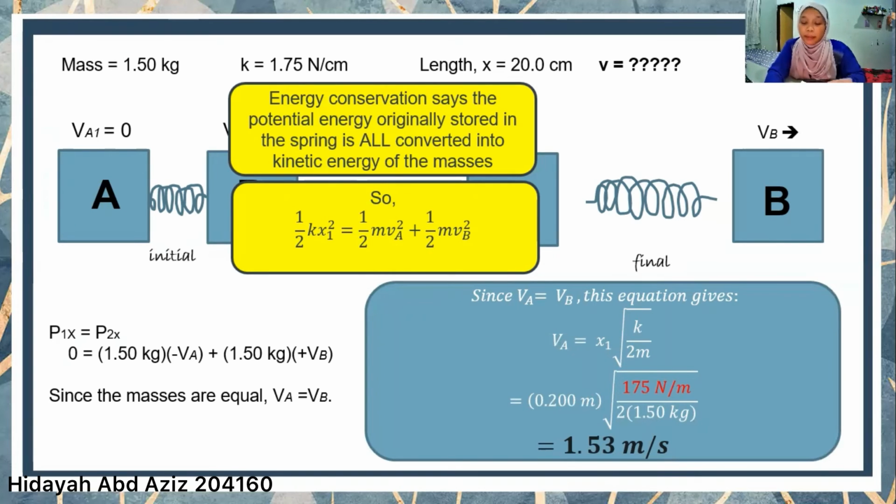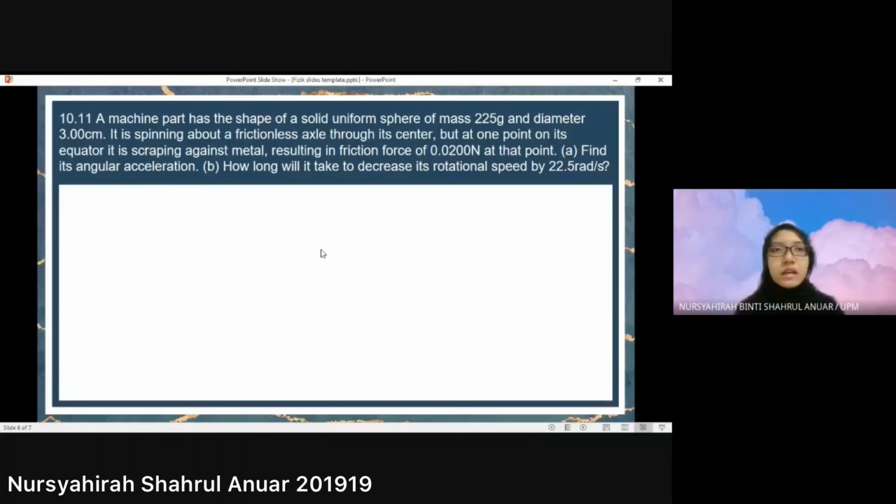But if you have a similar situation but different masses, you can conclude that the lighter one, which is the lighter mass, has a greater speed because they end up with equal magnitude of momentum. So thank you.